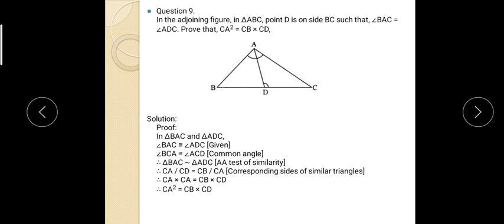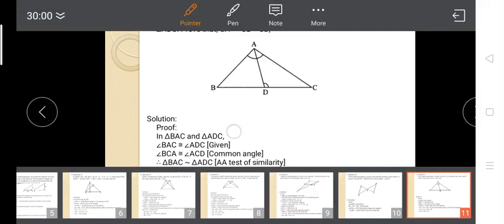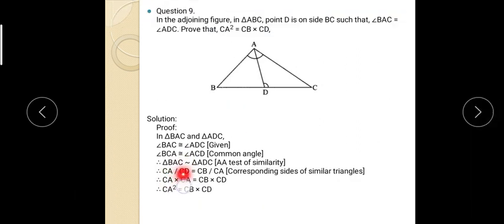Therefore, their corresponding sides are in proportion. You can see the diagram, or by the one-to-one correspondence you can write that the corresponding sides of similar triangles are in equal proportion. And therefore CA upon CD is equal to CB upon CA.